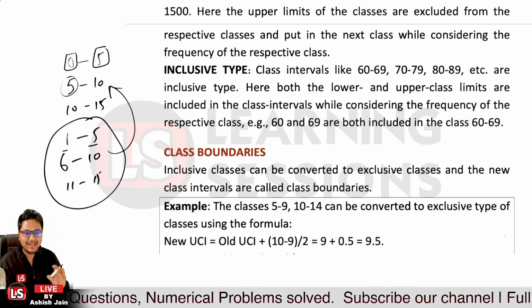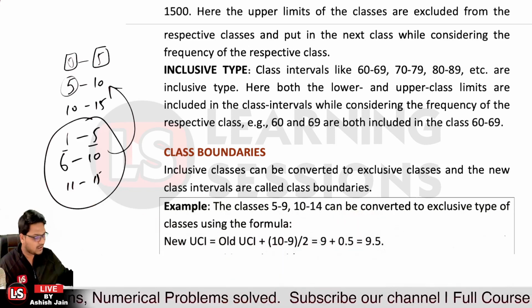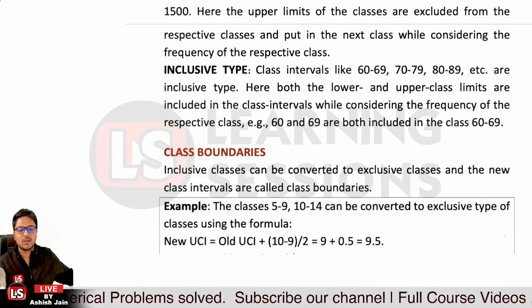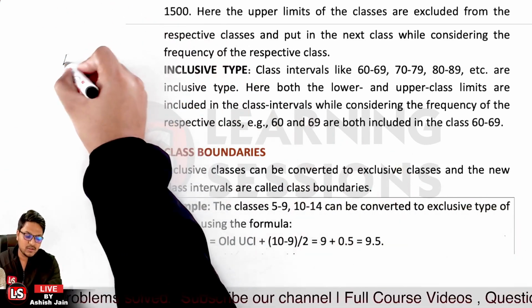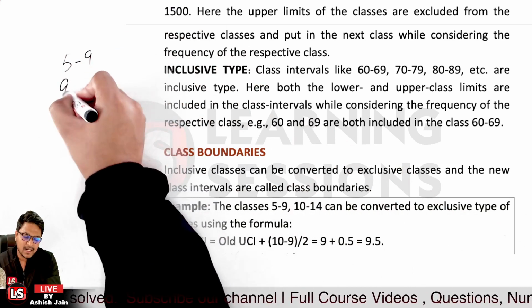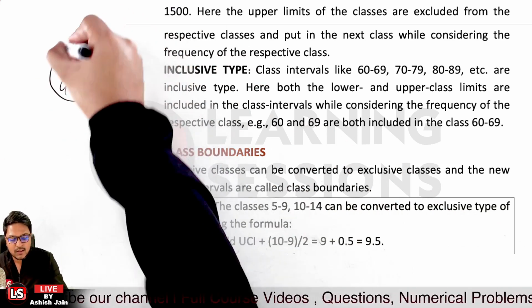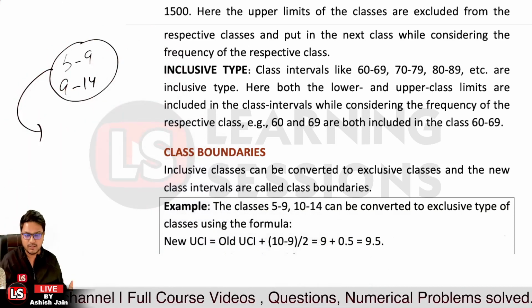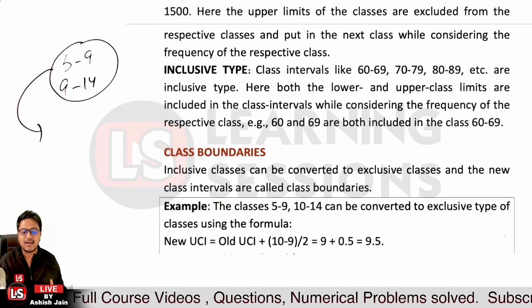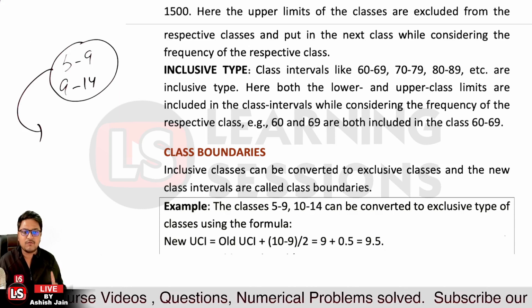Now we take an example of inclusive class intervals from 5 to 9 and from 9 to 14. We want to convert these inclusive classes into exclusive classes. In that particular case, the upper class interval will be equal to what?